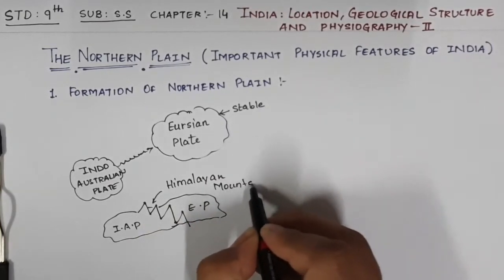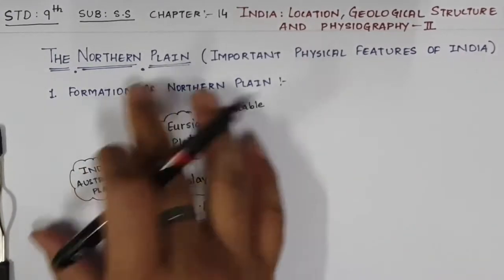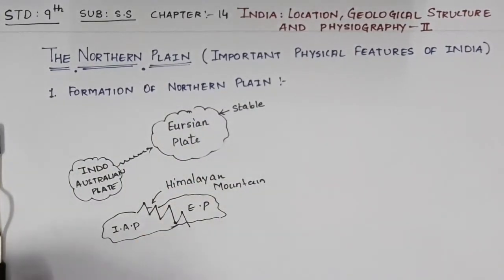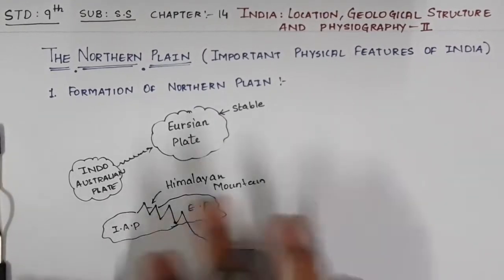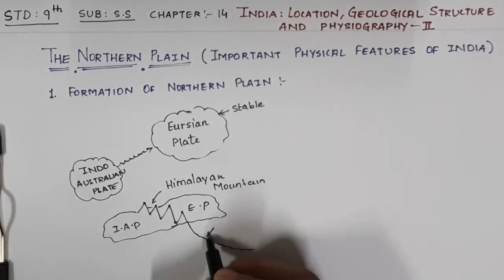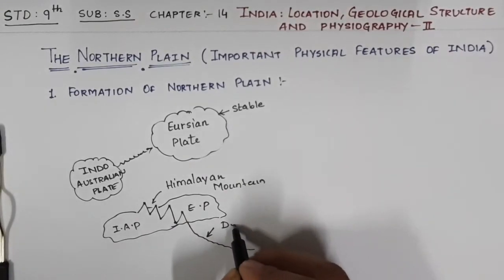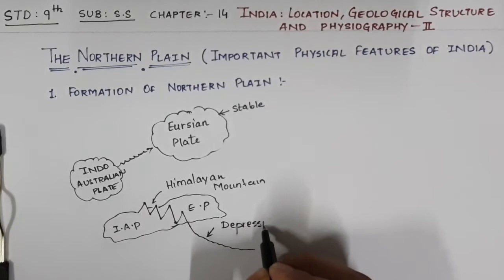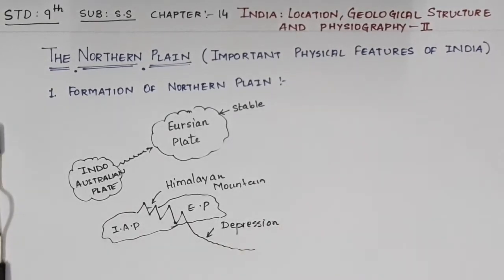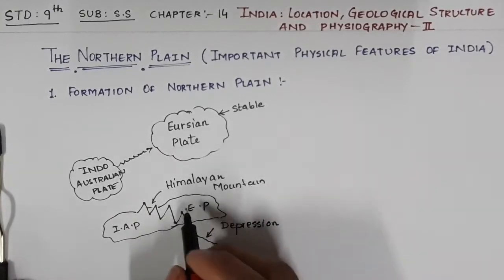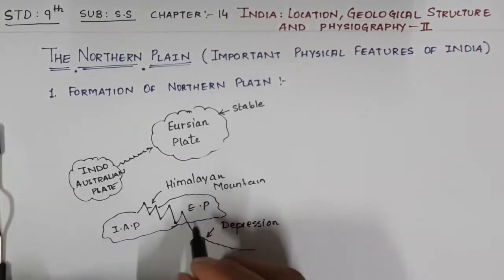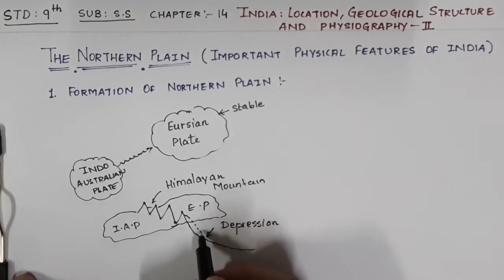Now we are talking about northern plain, but why is this concept very important? Because during the collision, what happened? They formed a depression. This is just a diagram. They have formed a depression over here. Now from these mountains, rivers started flowing. We all know about rivers like Ganga, Brahmaputra. So they started flowing from here,